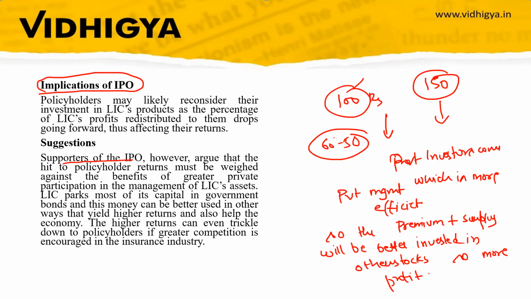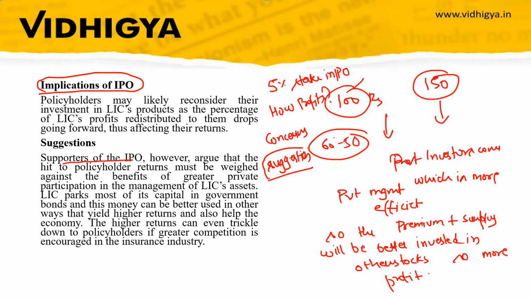So in this topic, we have discussed that the government is selling 5% of its stake in the IPO, how profits are earned, and then we saw the concerns of policyholders, and suggestions. In the suggestions we discussed how private management can get better profits on the investment, and this profit can be better utilized in the economy, as well as distributed to the shareholders and also to the policyholders, so that they might not see a diminishing. So this will also resolve the concerns of the policyholders.